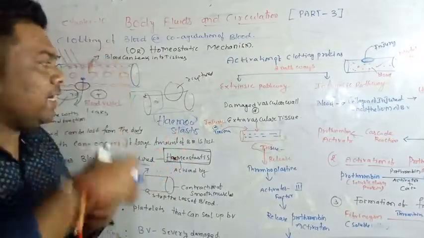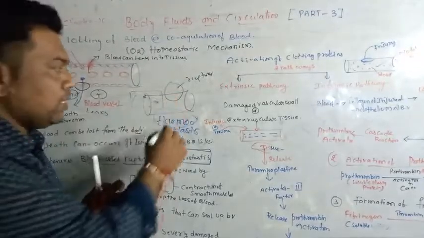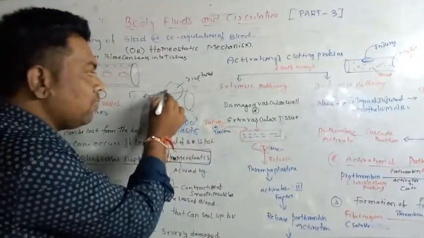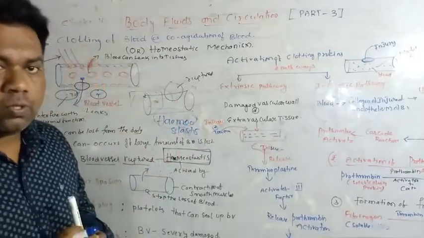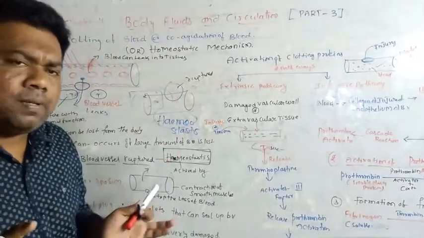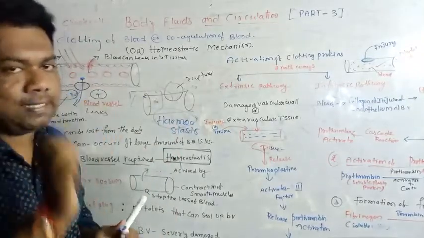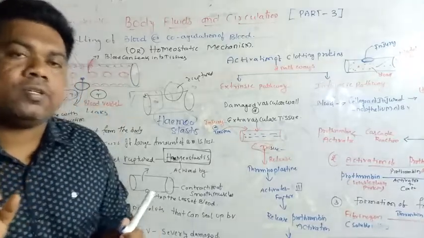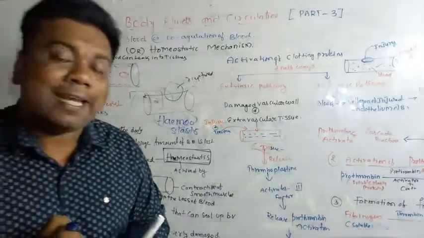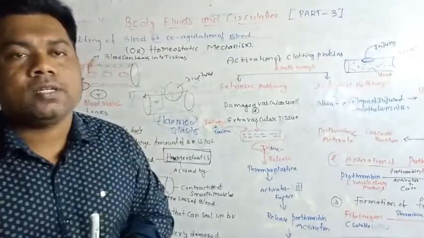Means if any kind of injury occurs in the blood vessels, there is leakage, and due to the leakage blood is flowing out. After a few minutes, what happens? Within 5 to 10 minutes, the blood is coagulated. That process is called hemostasis. Okay, so which elements help in the coagulation of blood? This is a very important question.